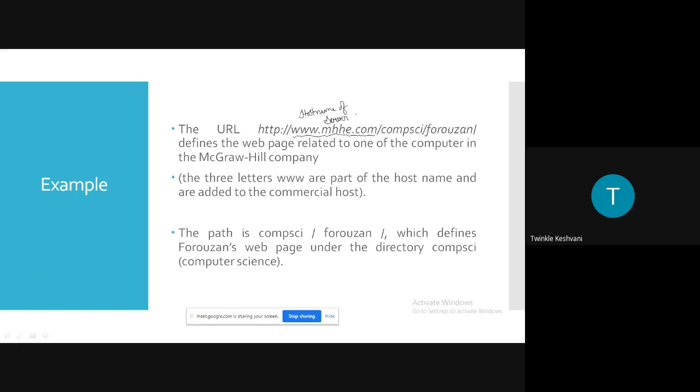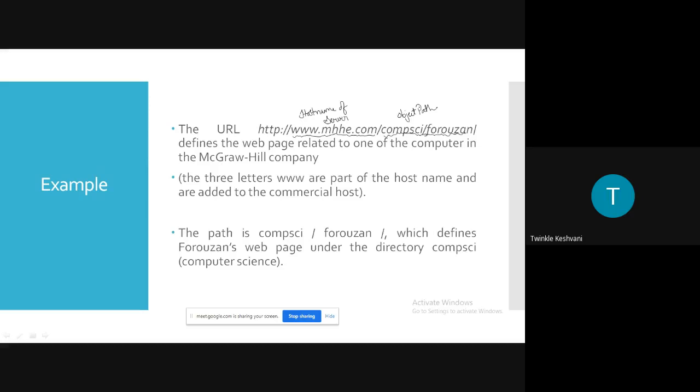And this is the object path which the user is looking for, right? So under the web page, the directory computer science is searched by the user. So we can say this is the object path here, right? So whenever the user is searching for any website, the URL is divided into two components, right?